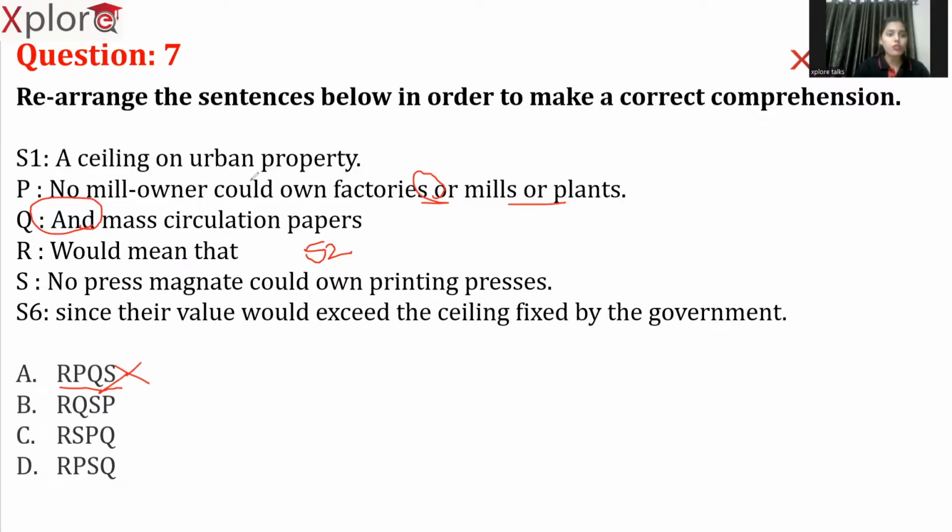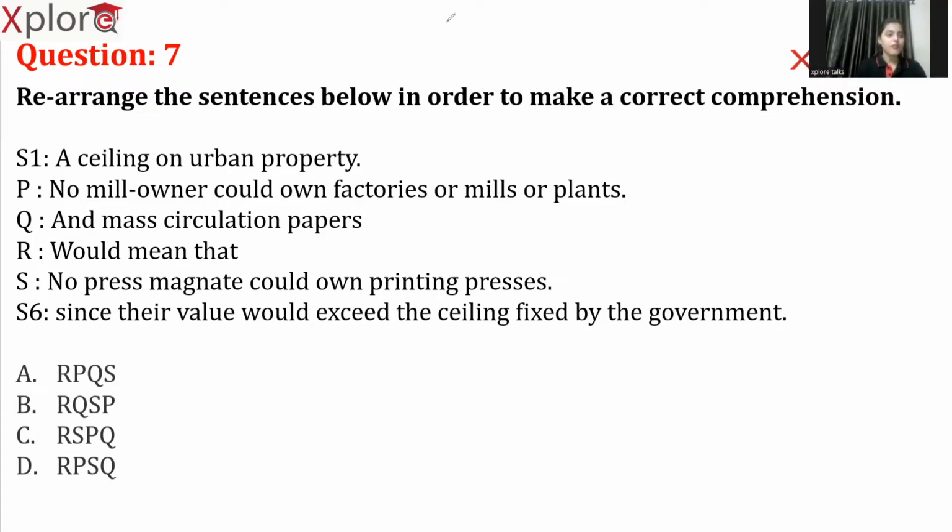So no mill owner could own factories or mills or plants. And again, we have to use or for mass circulation papers, but we cannot use and, because or talks about an optional case, whereas and talks about an additional case, right? So we cannot use these two conjunctions in the same sentence. So we have to understand P and Q is not a pair; these both will not come side by side. So based on that, eliminate option A. Now we are left with options B, C, and D.